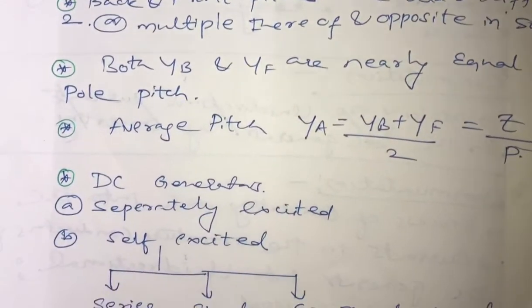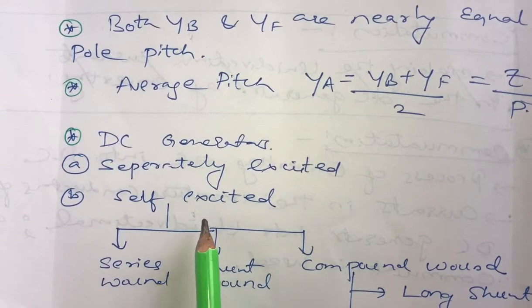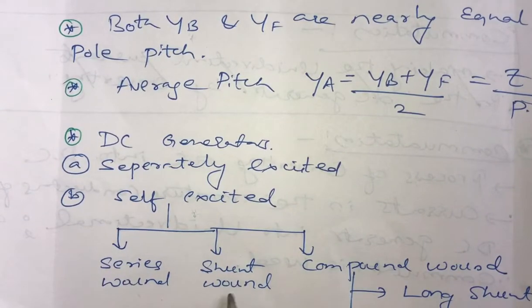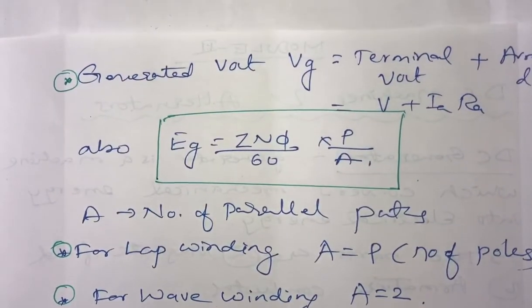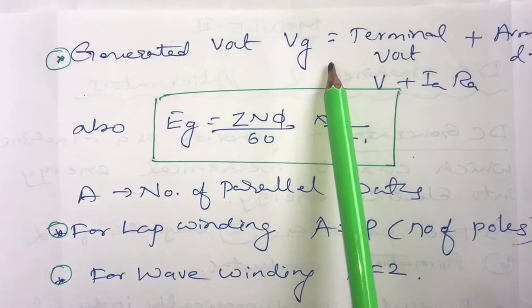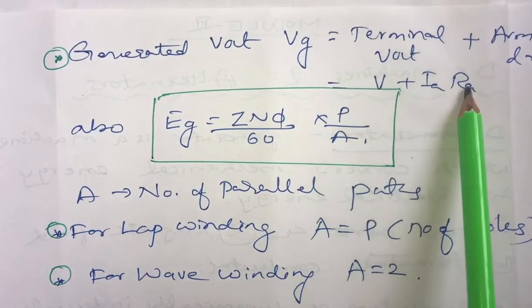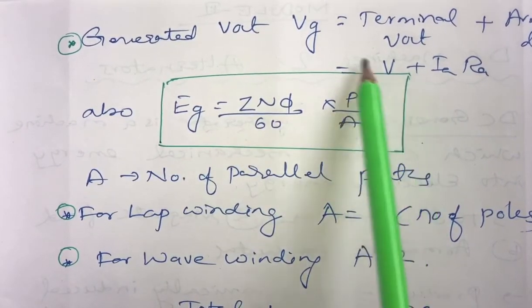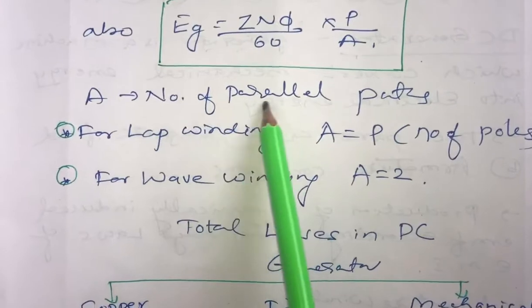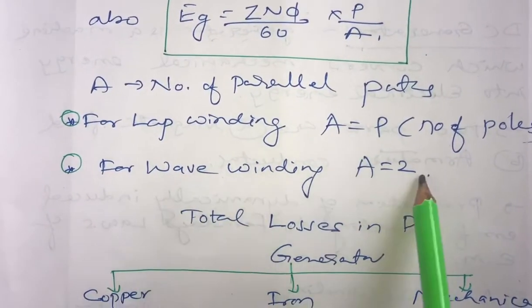And next we have the DC generator. We have two types, separately excited and self-excited. Again in self-excited we have series wound, shunt wound and compound wound, and the compound wound has long shunt and short shunt. Next, the generated voltage is given by Eg = V + Ia Ra, terminal voltage plus armature drop. Also Eg = ZNΦ/60 × P/A. This is a very important equation, where A is the number of parallel paths. For lap winding A = P, the number of poles, and for wave winding A = 2.